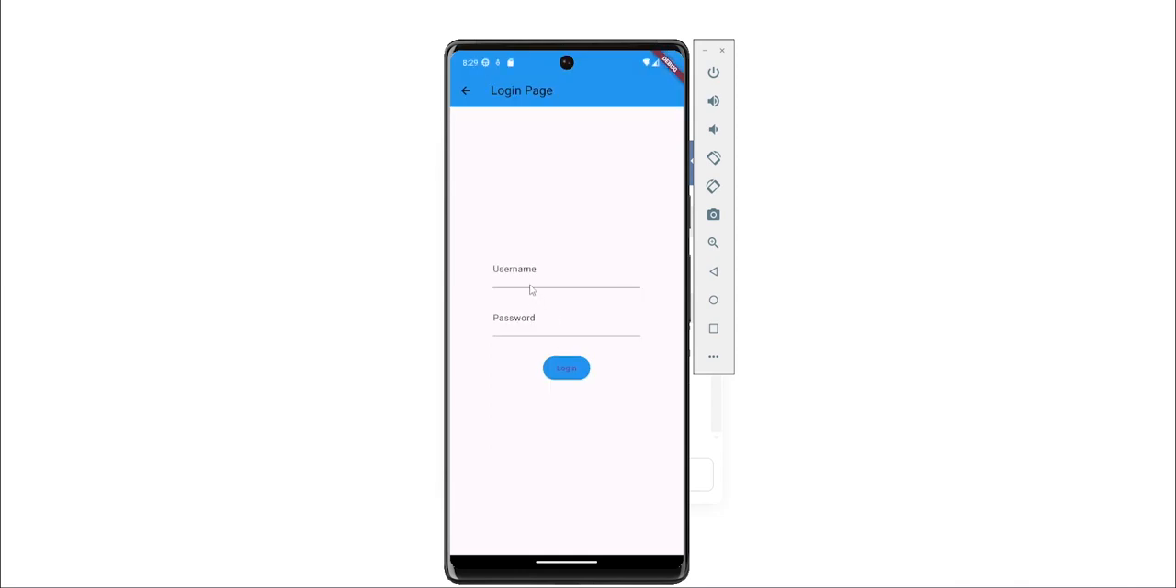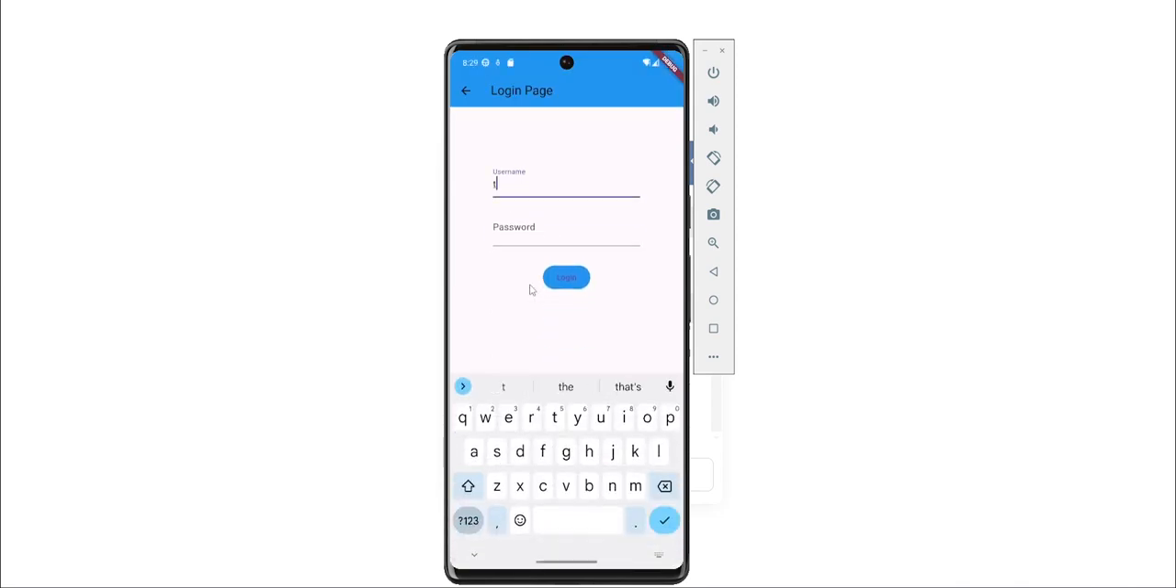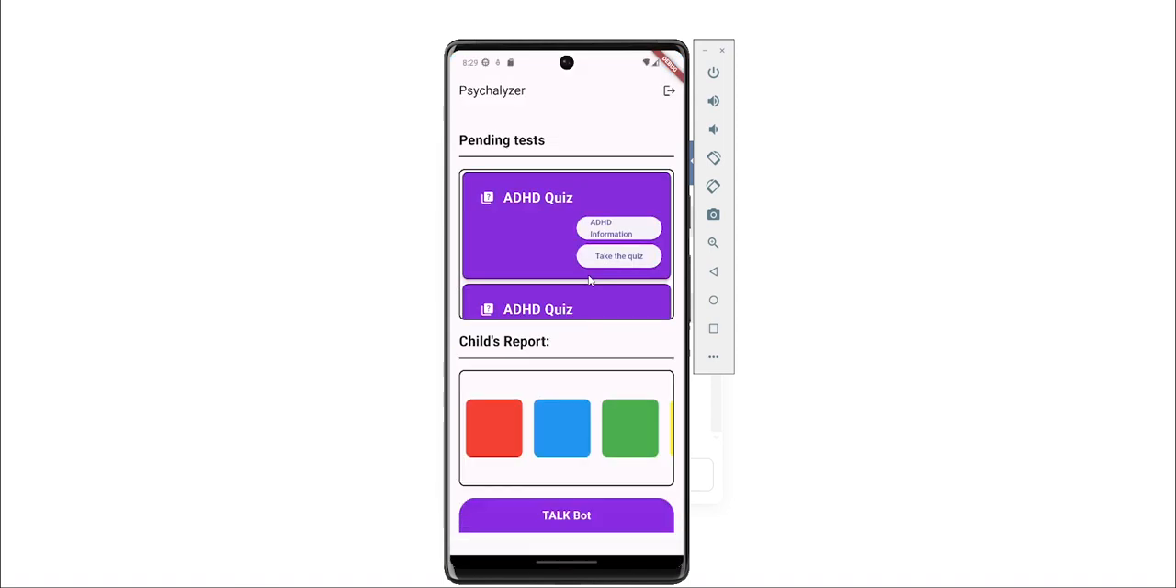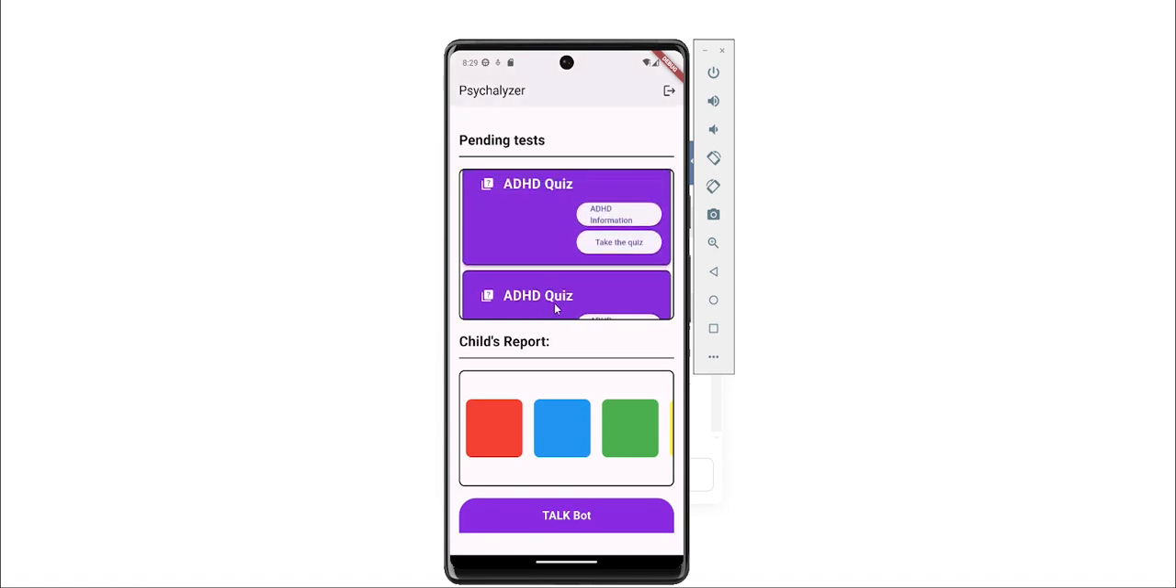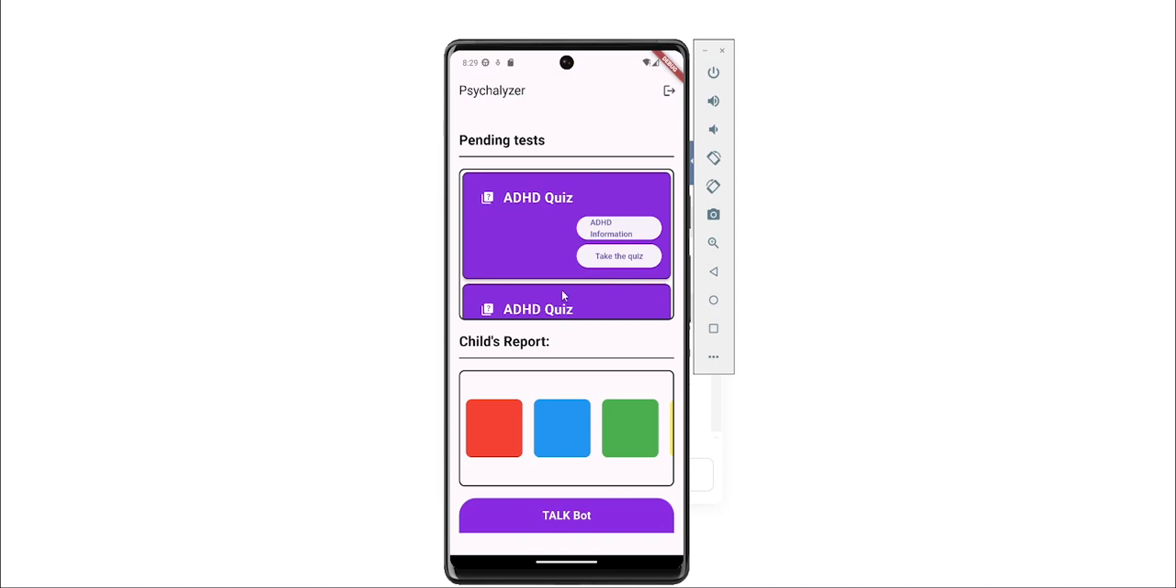Then we'll log in as a parent. Then again we have a login page. You have to put your username and password and then login. So this is the parents dashboard. Every user has a different dashboard. These are the tests assigned by the counselor to the parent.